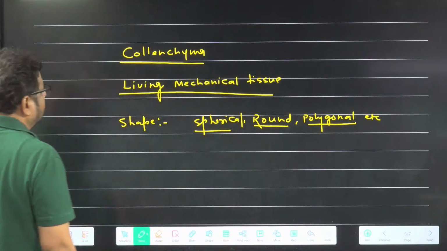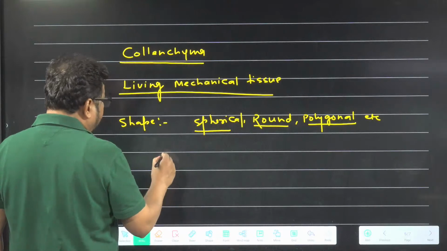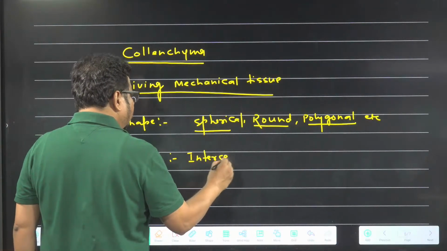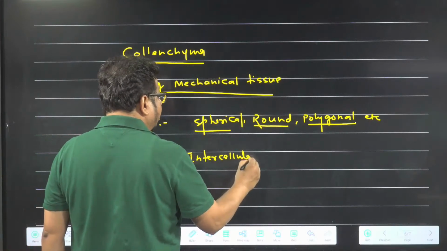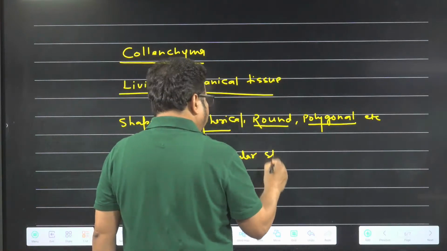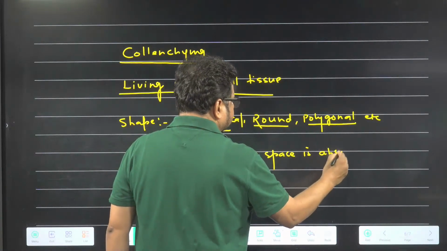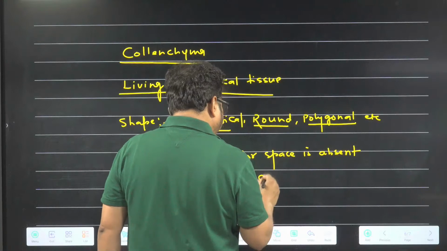Now what is very important in collenchyma is that intercellular space is absent. It is collenchyma, not chlorenchyma. Intercellular space is absent. Why is it absent?